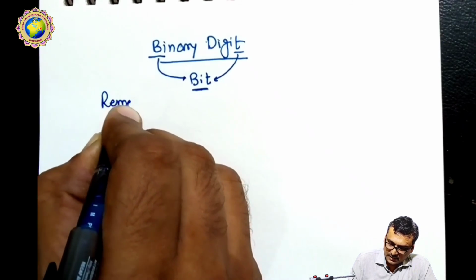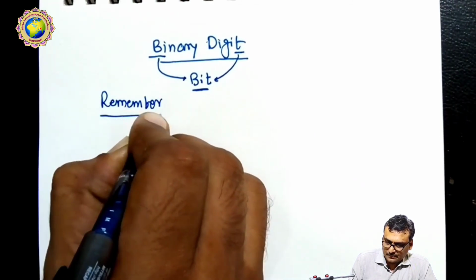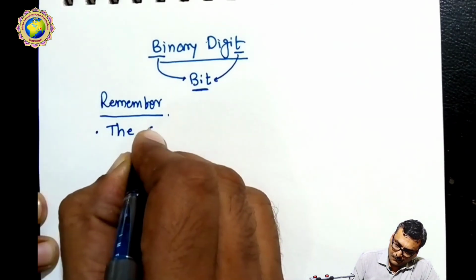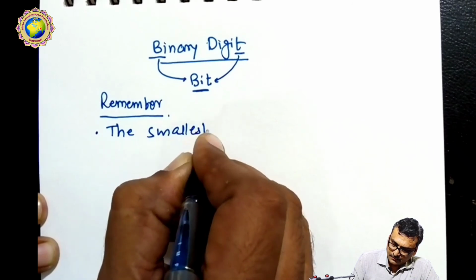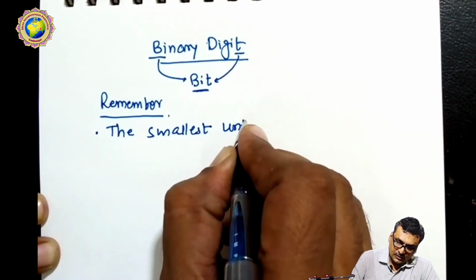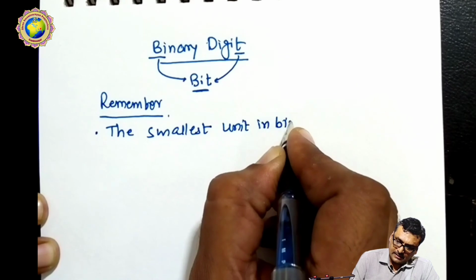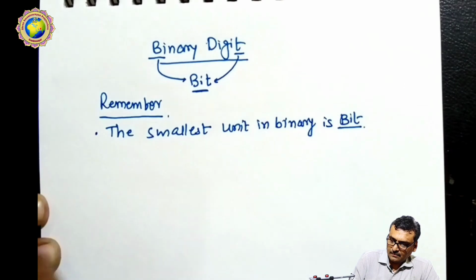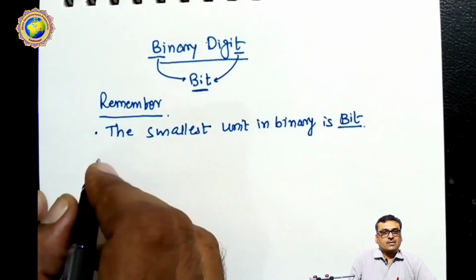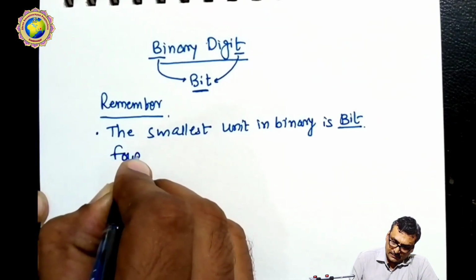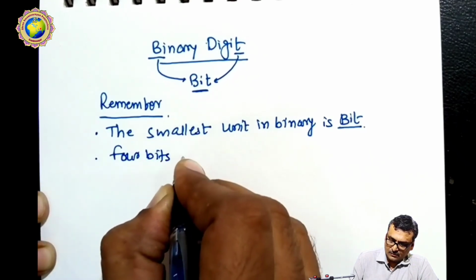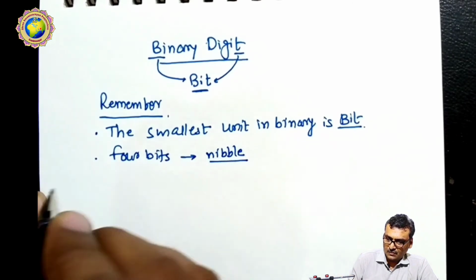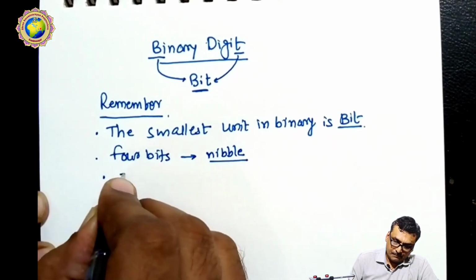Everyone must remember that the smallest unit in binary is called a bit. Next, 4 bits are called a nibble, so you have to remember the nibble.